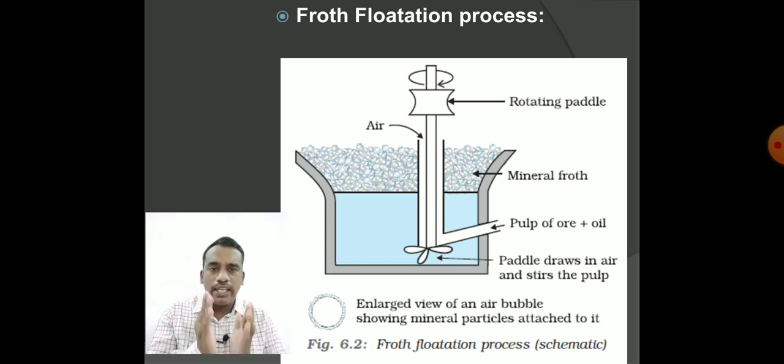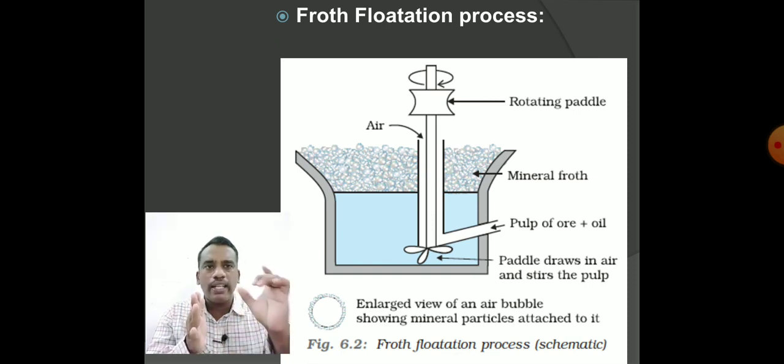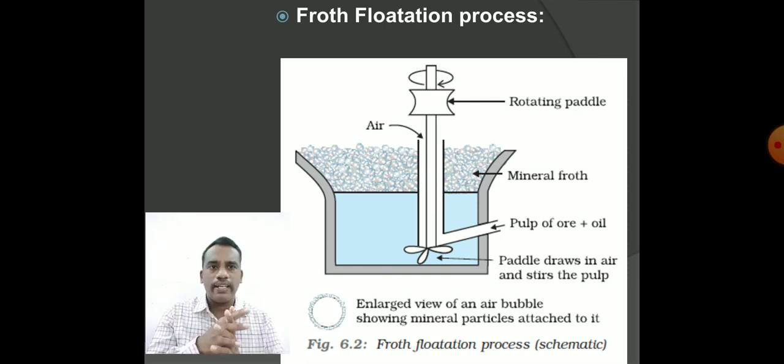So in the diagram we can clearly observe there is a container and there is an inlet for pulp of ore plus oil, and there are rotating paddles and the air that has been drawn by the rotation of the paddles, and that generates the froth. The froth is going to go to the top of the container. This is the basic diagram. And also, the froth we had already discussed. These are the air bubbles. So they had given the point: enlarged view of an air bubble showing mineral particles attached to it. So in the froth, what are collected? The minerals of the sulfide ores are collected.